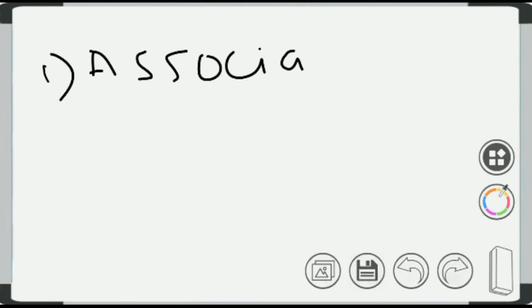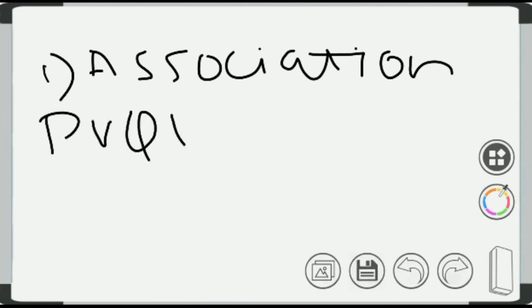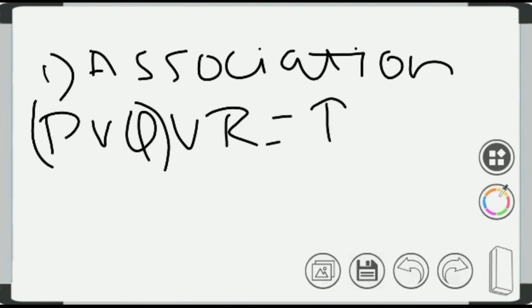So what exactly was the first law? Association law. What exactly does association denote? It denotes P or Q or R. Now here, for this first bracket, it will change to P or Q or R. It will come over here.